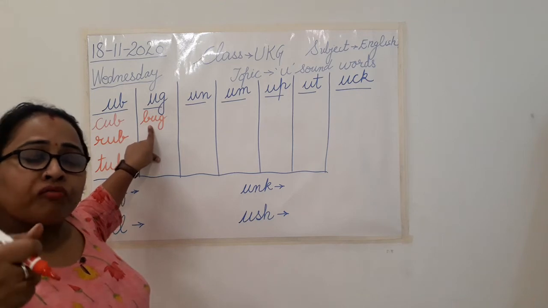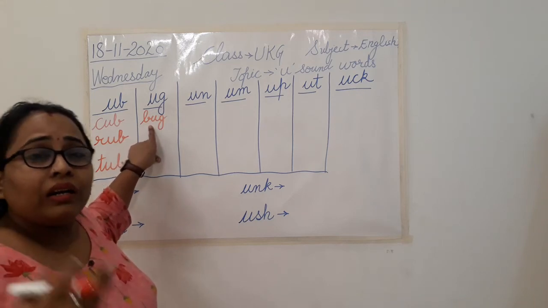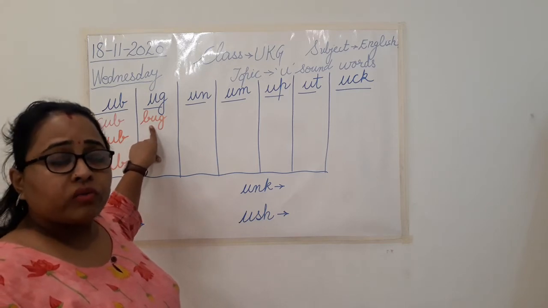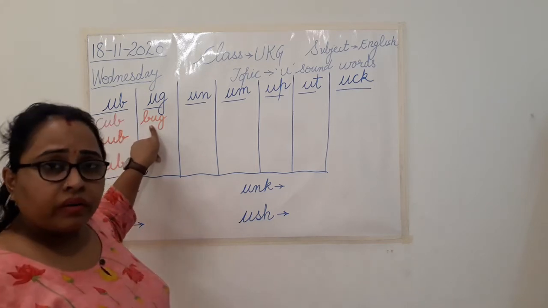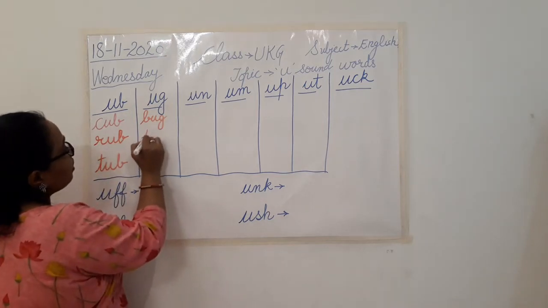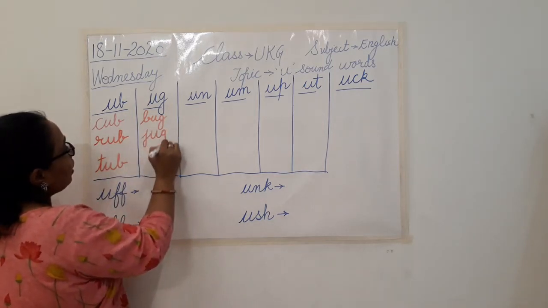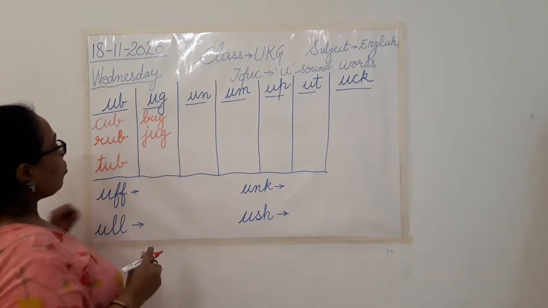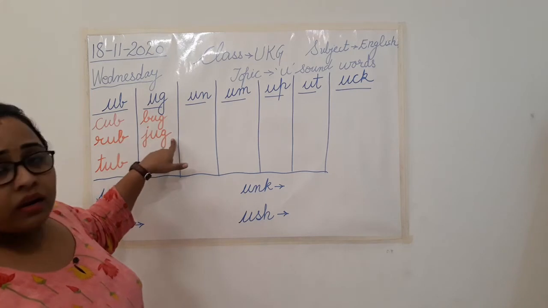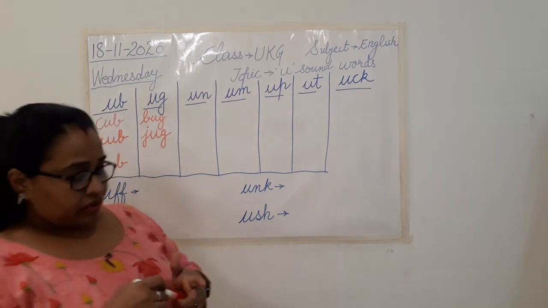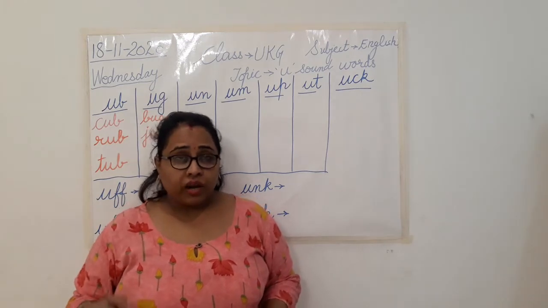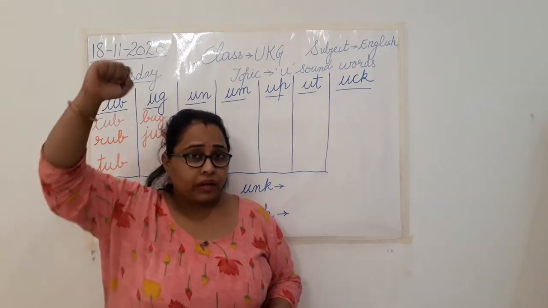Now, what do you use to fill water while we are having our lunch or dinner? Mama keeps it on the table, which is having water. So, whenever we are feeling thirsty, we pour it. Jug. Yes, we call it a jug. Ug, jug. Now, one more word with ug sound. One is bug, jug, and something which we use in our washroom while taking a shower and we take water from the bucket and we pour it.